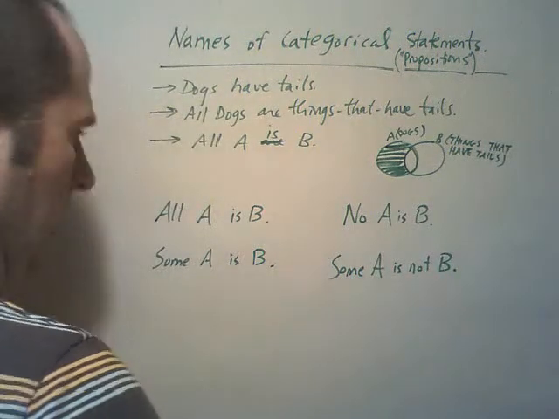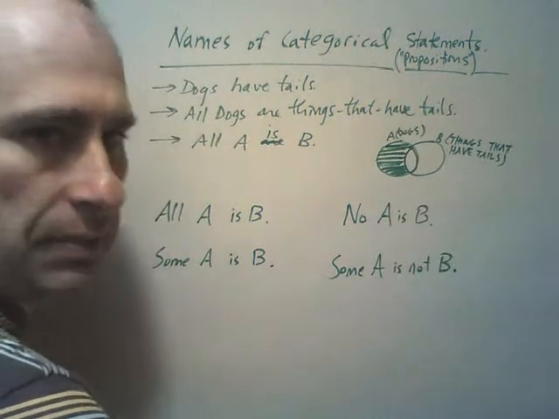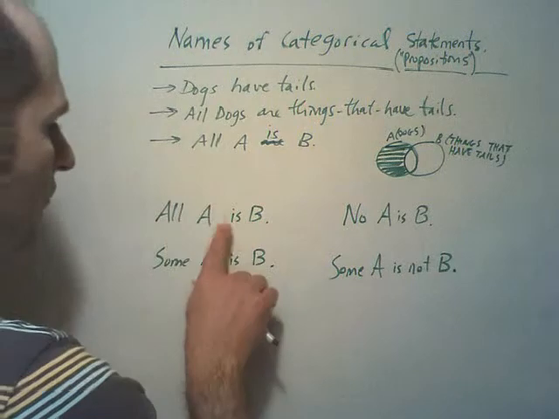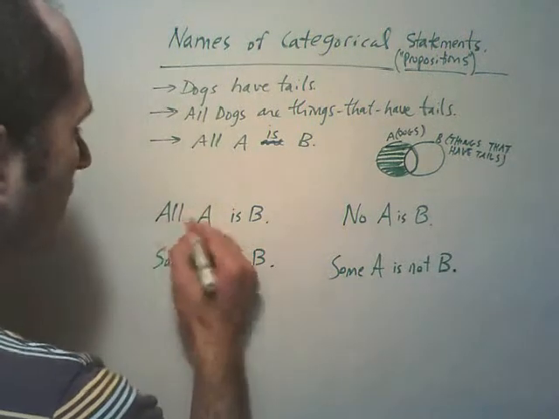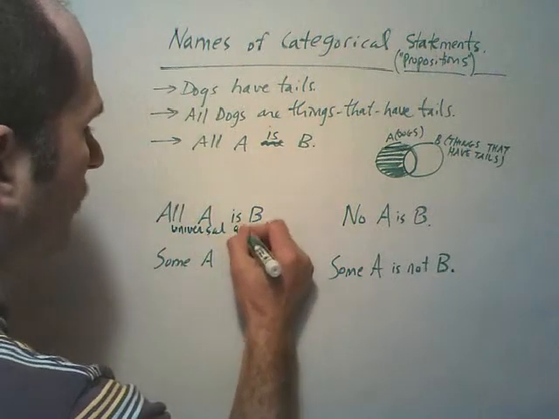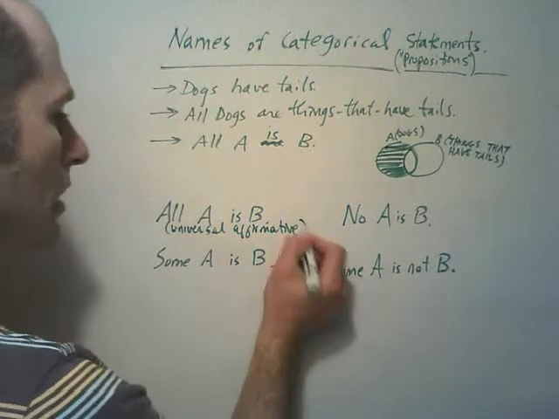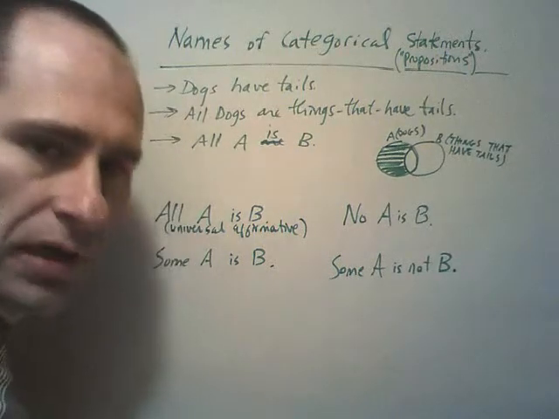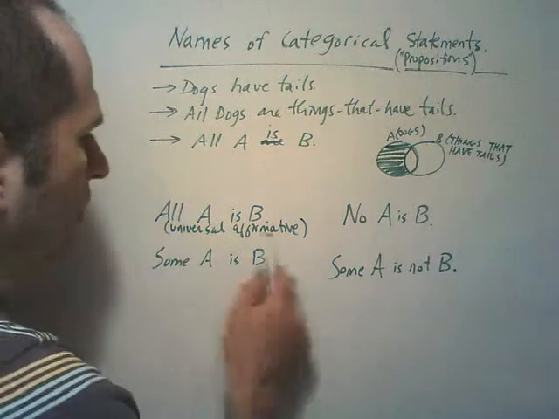So if this is negative, then we would call this affirmative in its meaning. Okay, now what we have here is an affirmative universal. We call this a universal affirmative. By the way, I know I'm writing small here, so if you want to view this at full screen, that's probably the best way to always handle these videos so that you can see what I'm writing more or less. That's a universal affirmative.